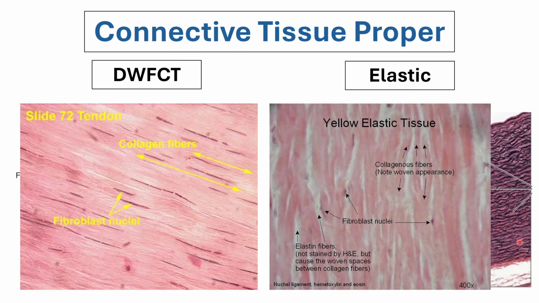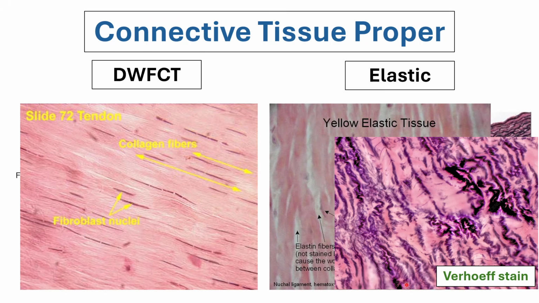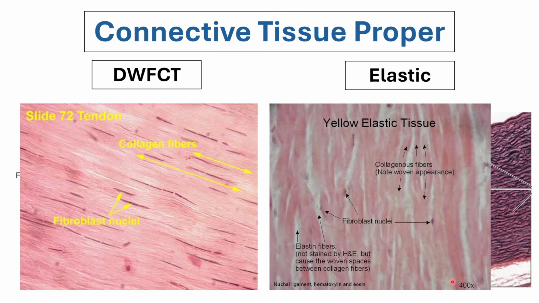And these dark staining fibers are only achievable if you use a special stain, also known as your Verhoeven stain. Okay, one example. Here in this photo, you can see that although this is also an elastic type of connective tissue, here you can only see the pink fibers, the collagen fibers, because the elastic fibers that are seen here are not seen here, because they're not stained by a special stain. So the elastic fibers just show themselves as looking like blank spaces, okay?